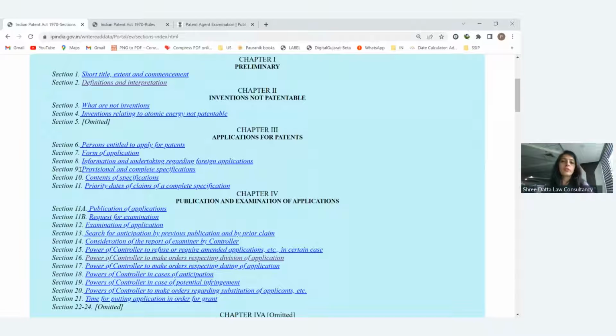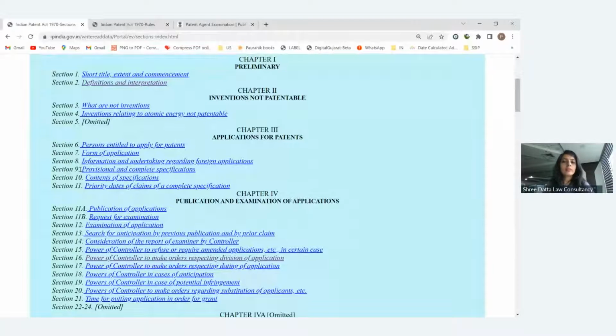In the second scenario, if you feel that your research work will still take 2-3 months more than the 12 months, then what you can do is apply for post-dating. That 6-month period will be there, which you can apply for post-dating. Then another scenario: if you directly file the complete specification and at a later stage you come to know that some research work or results have to be added, then in that case you can convert your complete to the provisional.